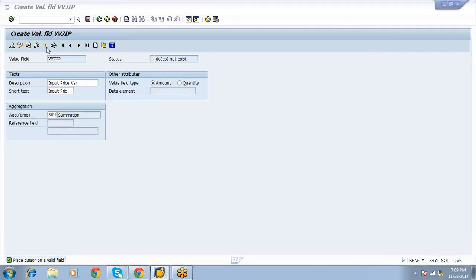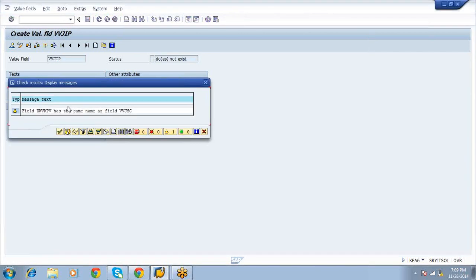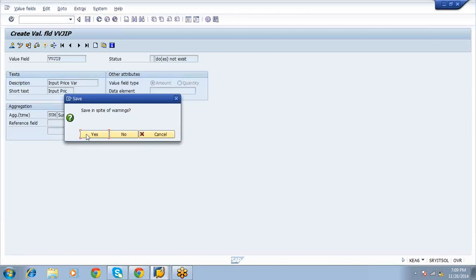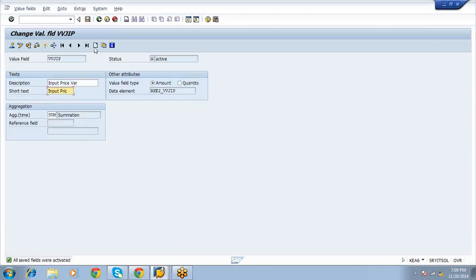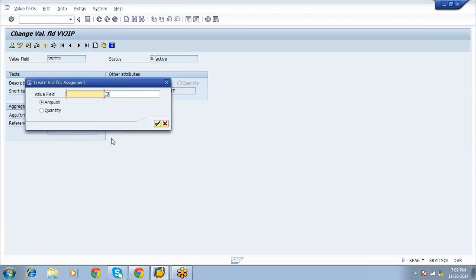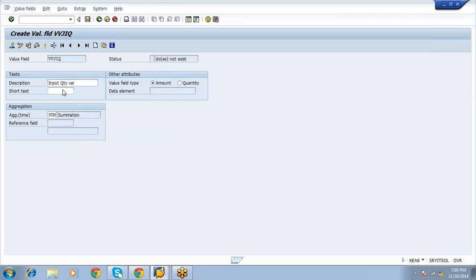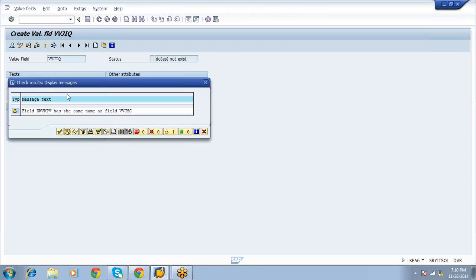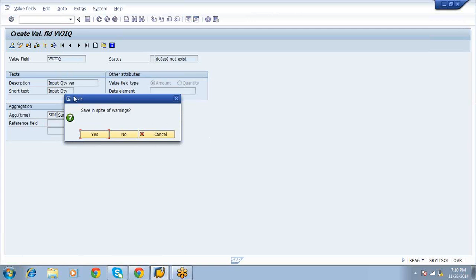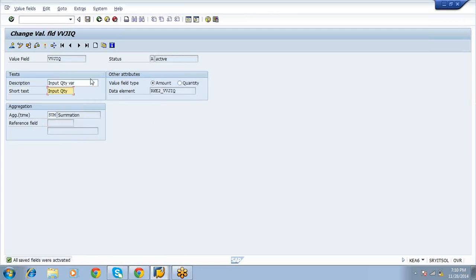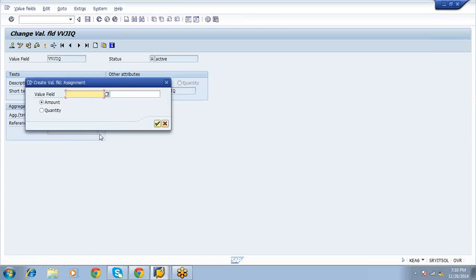Select activate button. Next select create button. Input quantity variance VVJ, input quantity. Select create button.